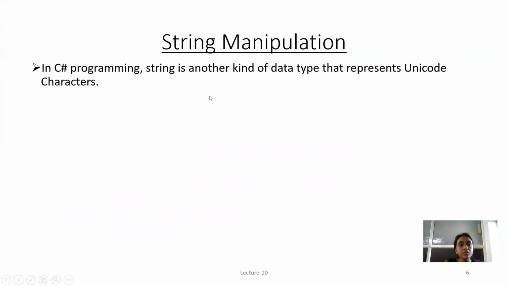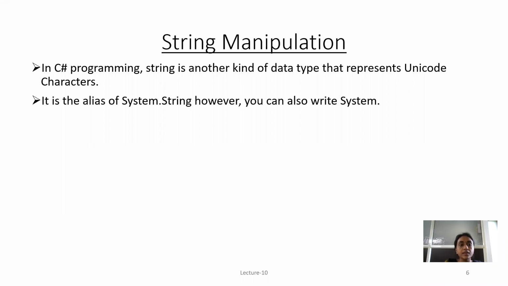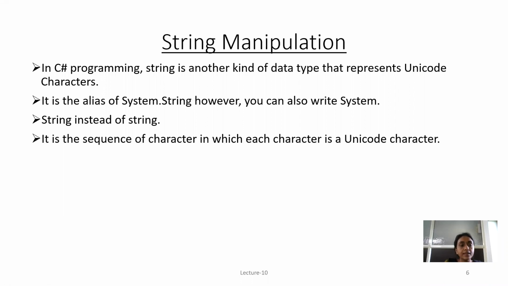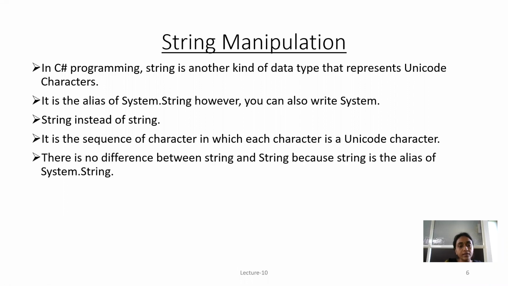Now we will see strings. In C# programming, string is another kind of data type that represents Unicode characters. It is the alias of System.String. You can also write System.String instead of string. It is a sequence of characters in which each character is a Unicode character. There is no difference between string and String because string is an alias of System.String.